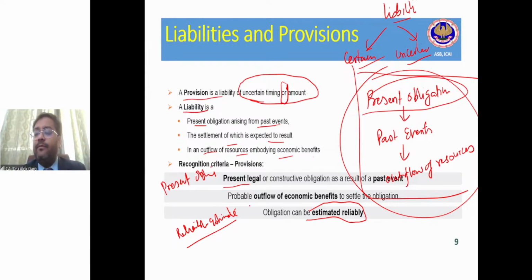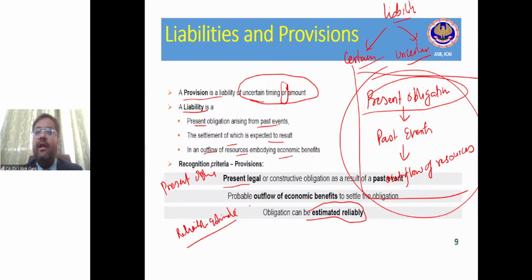For example, the company is into a new business and the product is also new. The company does not have a historical experience. There is no historical experience from an industry perspective also. The company is not able to determine how much repair or replacement will come in the warranty period.